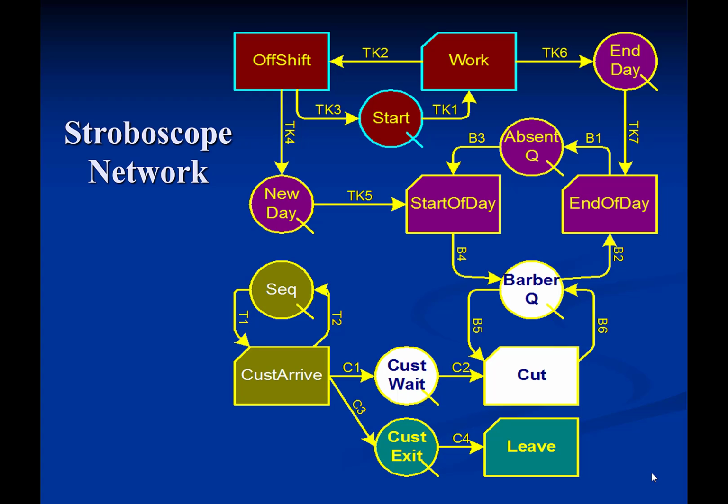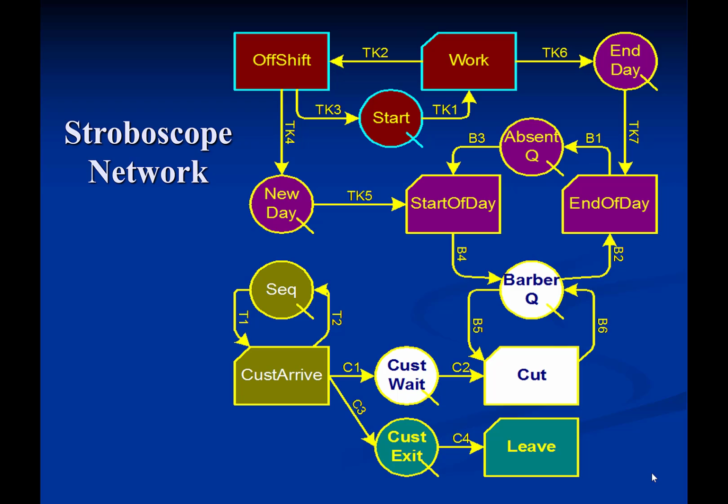At the start of simulation, the 3 barbers are located in Q absent Q. The Q new day contains one resource of generic type token to enable activity start of day to start. Start of day is a dummy activity that removes all barbers from the absent queue and releases them to the barber queue where they are available for work. If any barbers are absent that day, they remain in the absent queue.